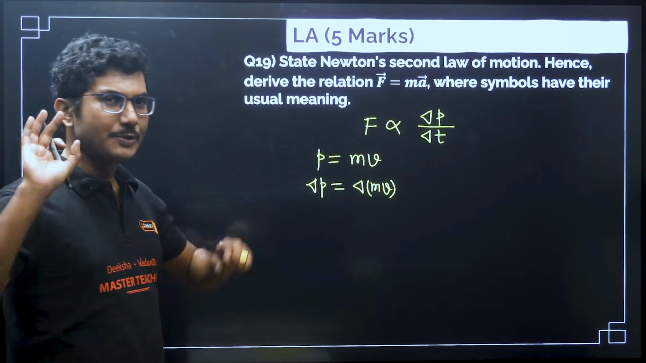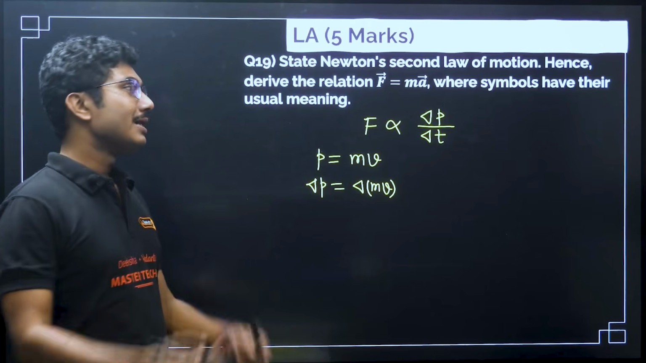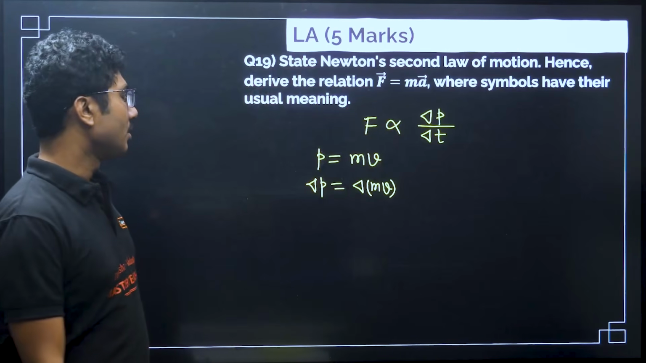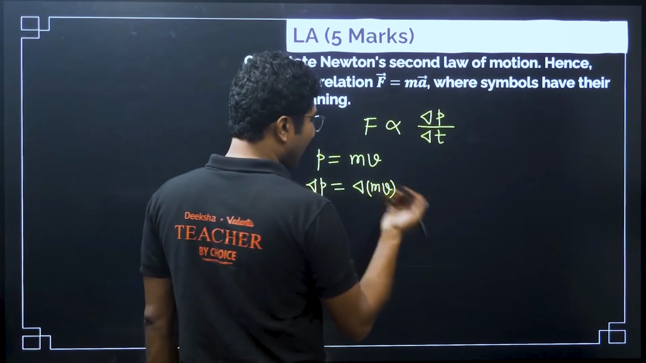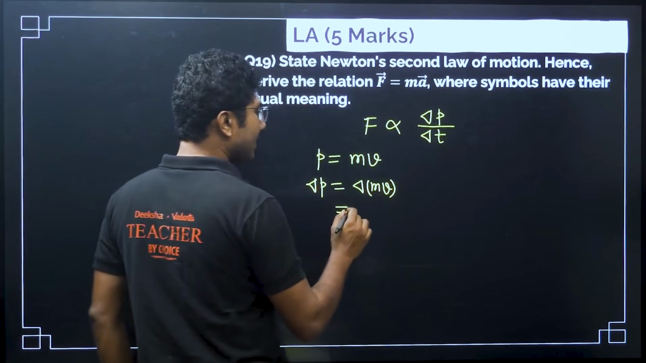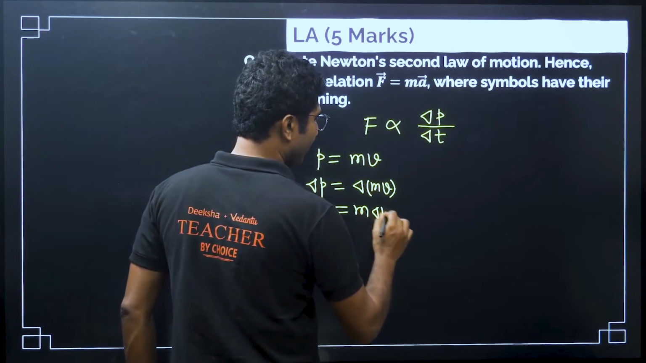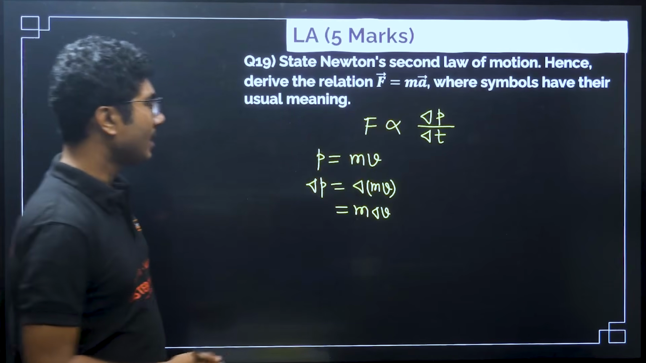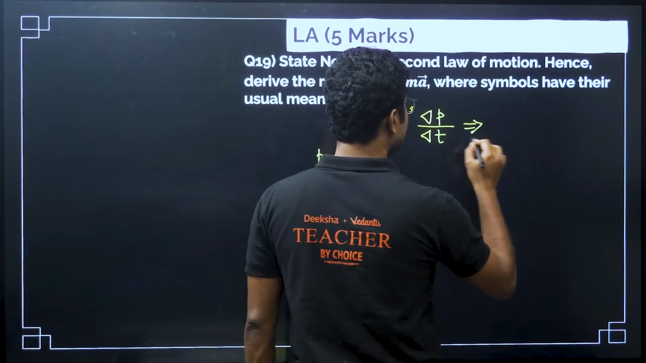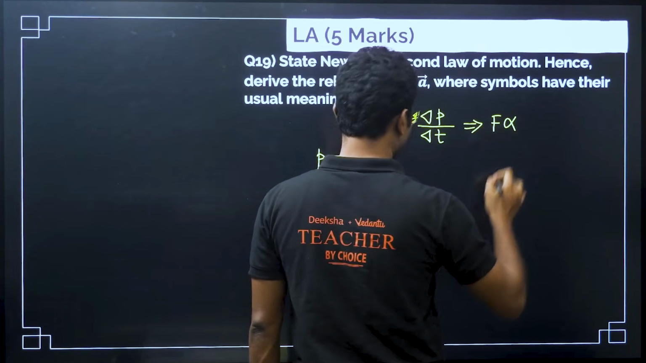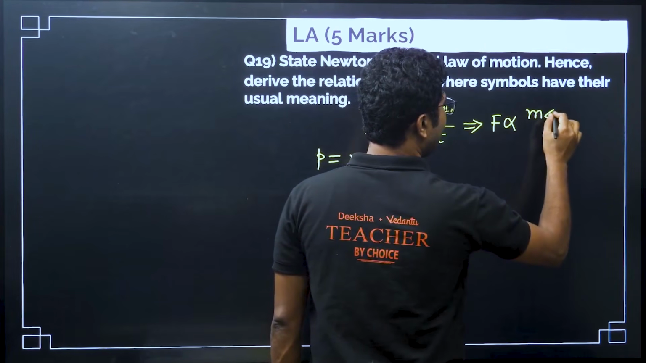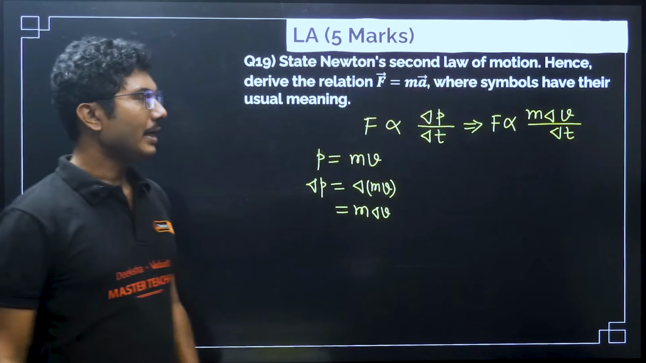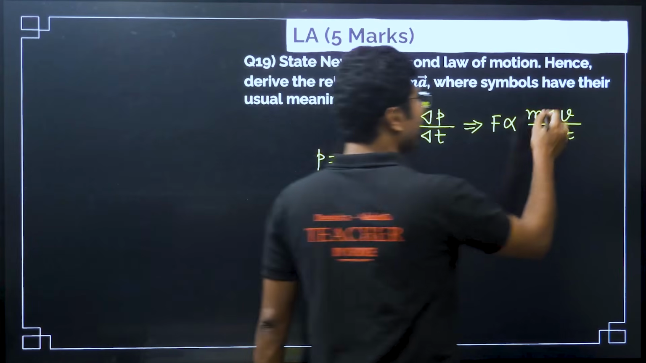Now mass is usually constant. There are very specific cases where mass is not constant. In that case you cannot use F is equal to ma directly, you have to start from this equation. Anyway, mass is constant, so we can write delta p is equal to mass into delta v. Now let us put that value in this equation, and we get F proportional to m delta v by delta t.